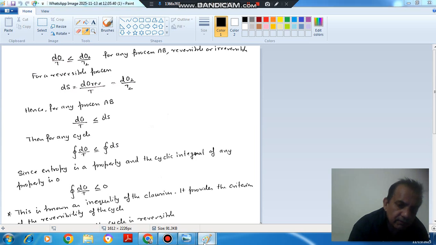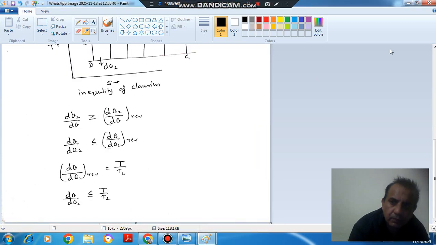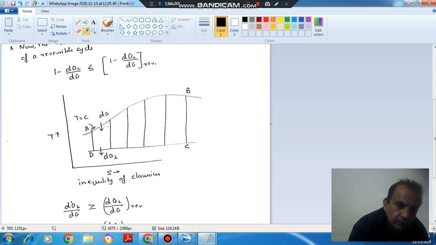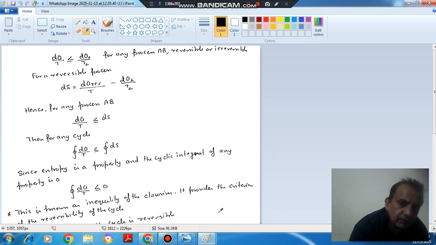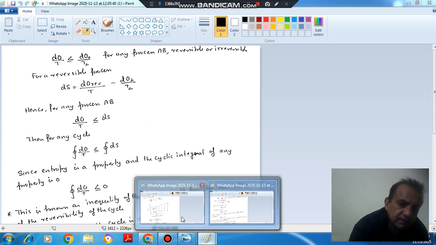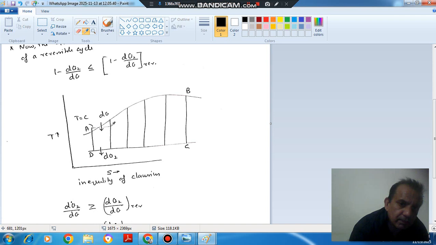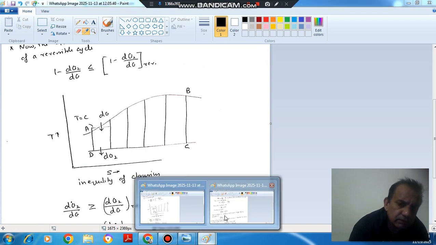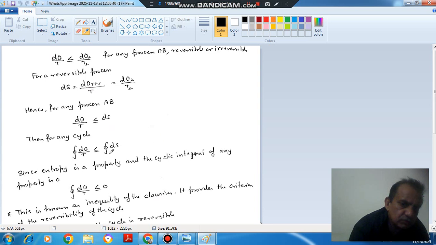If we start the cycle from here, suppose from A, we will go to B and then B to C and then C to D, and then will reach at point A again. So it means there will be no entropy change. So cyclic integral of ds, or if we take this elemental cycle, start from here, go here, then here, will reach ultimately at the initial point. So cyclic integral of ds is 0.